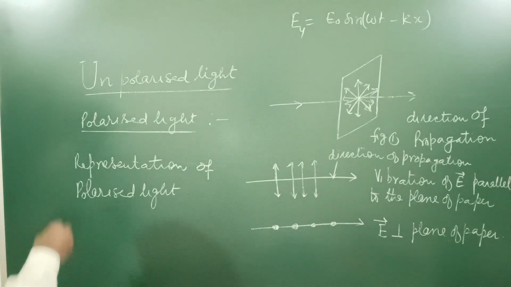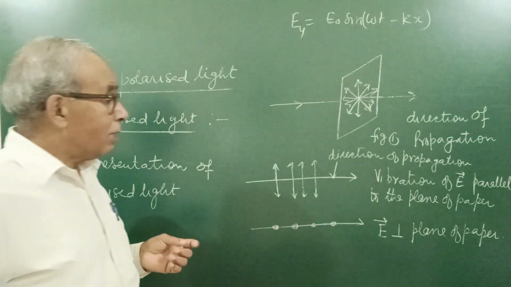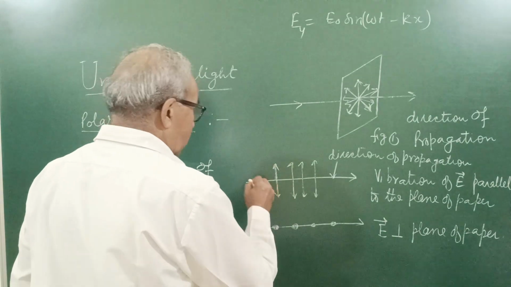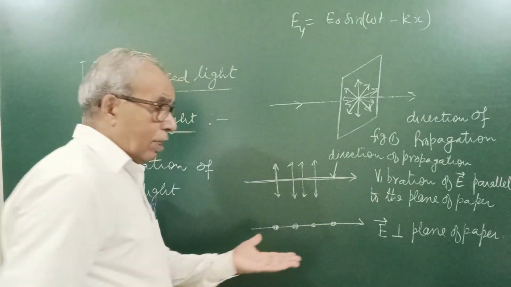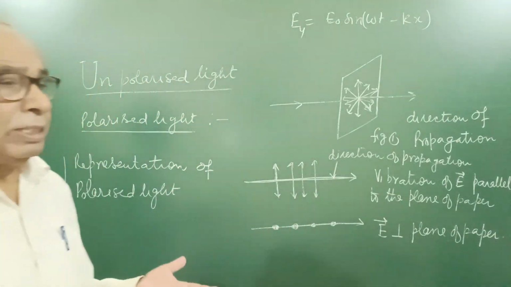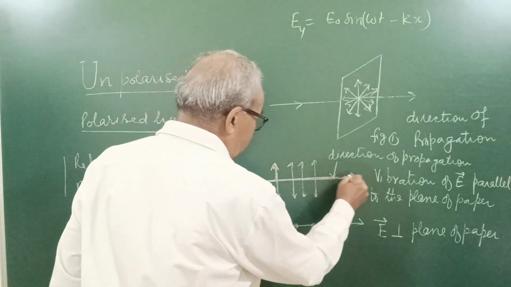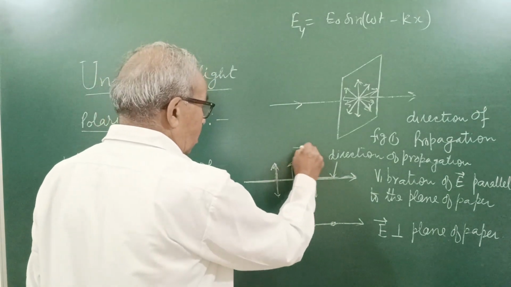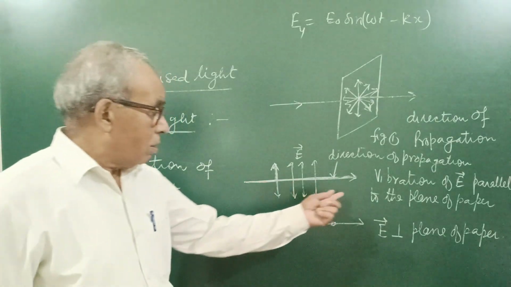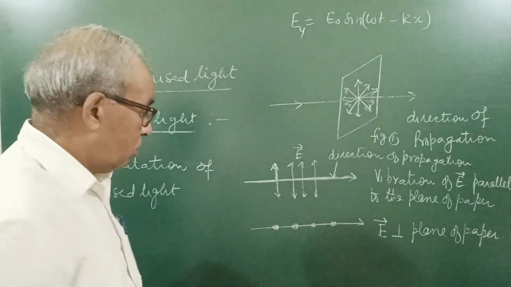Now the representation of polarized light again. If the vibration of the electric field is parallel to the plane of paper, where the direction of propagation of light also lies in the plane of paper, then we represent the polarized light like this. Here the electric field vector is parallel to the plane of paper only. If the vibration of the electric field is perpendicular to the plane of paper, we represent it like this.